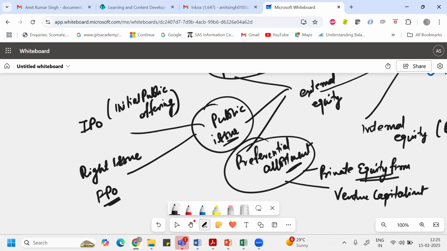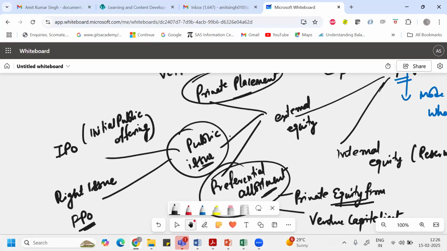FPO stands for follow on public offering. A rights issue basically means that through a rights issue you target your existing shareholders to raise funds from them. That is called a rights issue. While if you target anyone and everyone, either existing or new shareholders, if they are ready to put money in your ownership, where they can get more part of your ownership and you get the funds you are looking for from them, then it is called an FPO. FPO stands for follow on public offering.